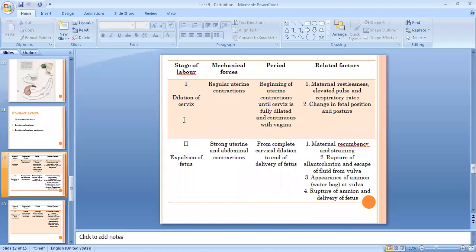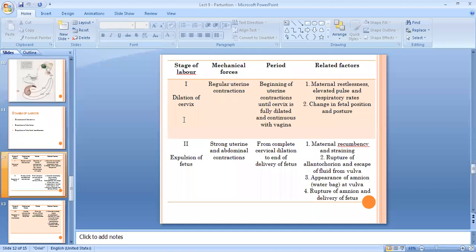When there is complete dilatation, we can say that stage 2 has started. Once there is delivery of the fetus, the second stage is ended. During this phase, the dam will become recumbent and will be straining due to contractions, and the straining will aid expulsion of the fetus.